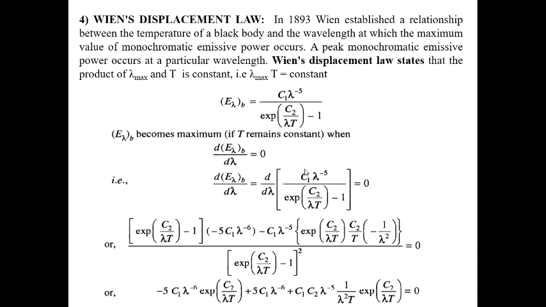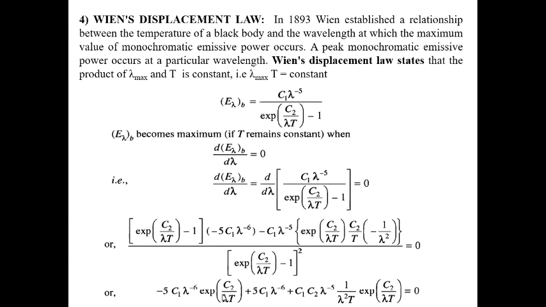Then we keep the upper term constant and differentiate the lower term, which is e to the power x minus 1 basically. The derivative of e to the power x is e to the power x into the derivative of x, so this is c2 by lambda square, and this is the lower term.